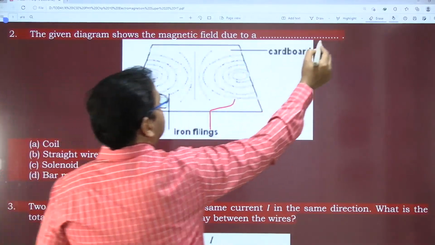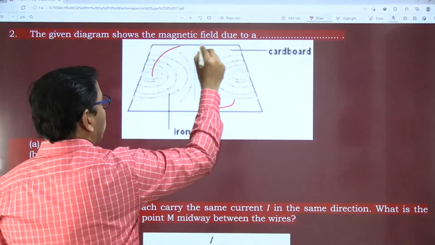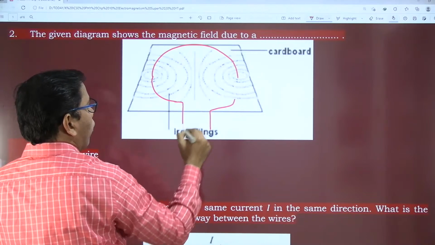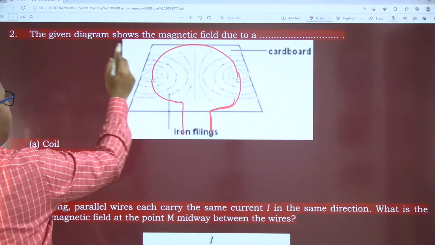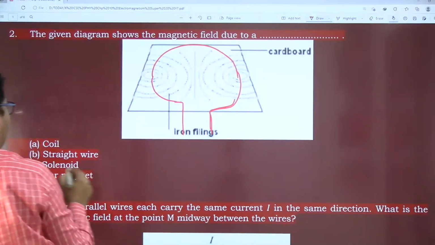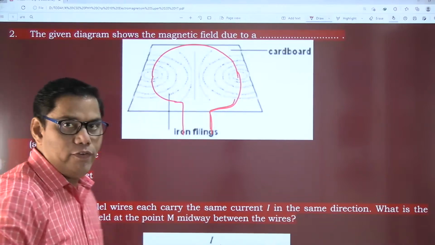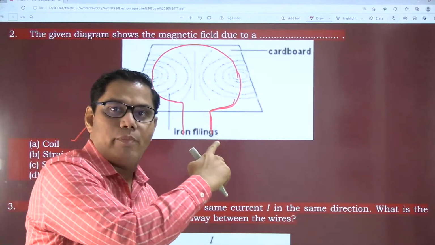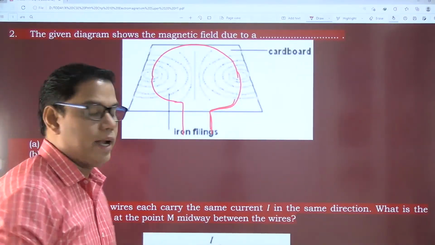Okay, so this direction, so here this shows, okay, this is the diagram for what? Current in a loop. The given diagram shows the magnetic field due to a coil. Yes, this is a coil. It definitely cannot be a straight wire. Straight wire was diagram number 1, not this one. So straight wire is also not a correct option.